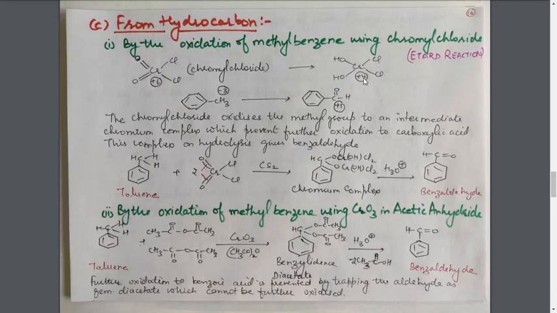To balance the increase and decrease in oxidation number, for the oxidation of toluene we require 2 chromyl chloride, because in this process we are increasing the oxidation state of this carbon atom by 4 units, but a single molecule of chromyl chloride is decreasing its oxidation number by only 2 units. Now, how the breaking of bonds takes place and how the chromium complex is formed, we are simplifying that process so that you can easily write down the reaction.